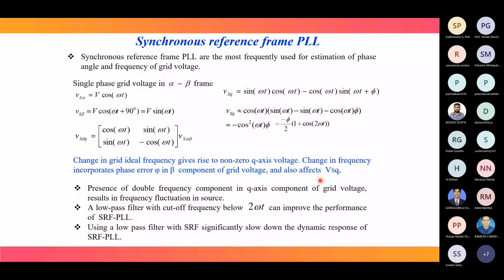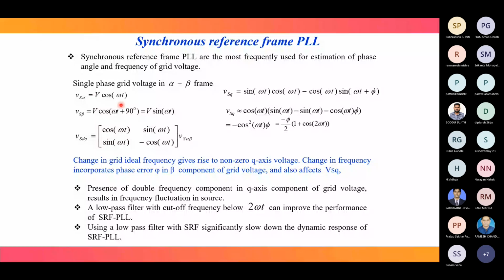But consider a single-phase grid voltage in the alpha beta frame. Say our signal is V cos omega t, which we treat as the alpha domain signal Vs alpha. Then we get Vs beta by delaying it by 90 degrees, as already discussed, so that we get V sin omega t.